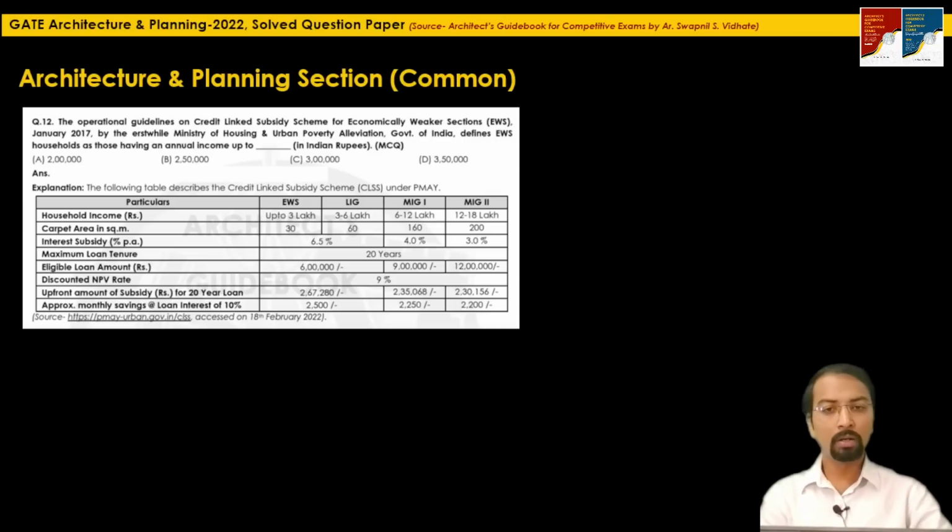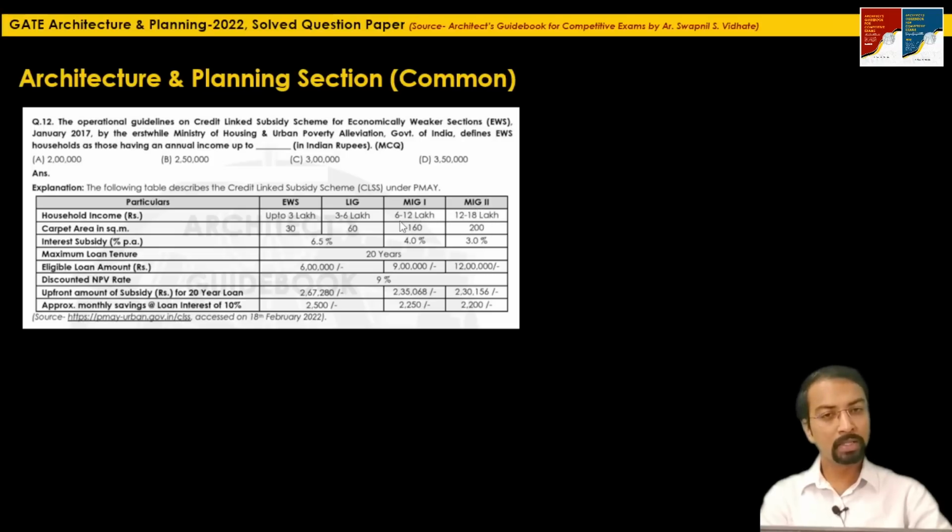So here if you go and check the PMAY website, they have clearly mentioned EWS, the annual household income is up to 3 lakh. For LIG, it is the same as we discussed in the set 2 table, 3 to 6 lakh. Now MIG 1 they have bifurcated as 6 to 12 lakh and MIG 2 as 12 to 18 lakhs.